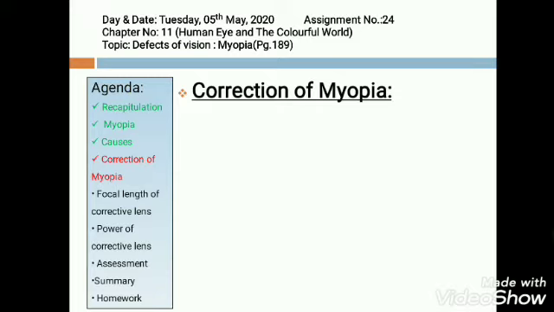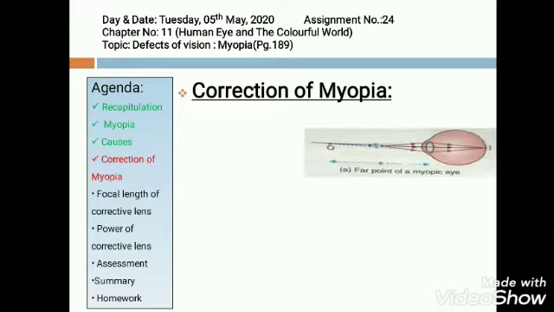To correct short-sighted vision, a diverging concave lens of suitable focal length is placed in front of the eye. The rays of light from a distant object are diverged by the concave lens so that the final image is formed at the retina. As you can see in this figure,